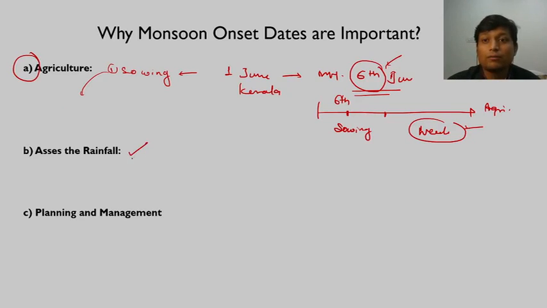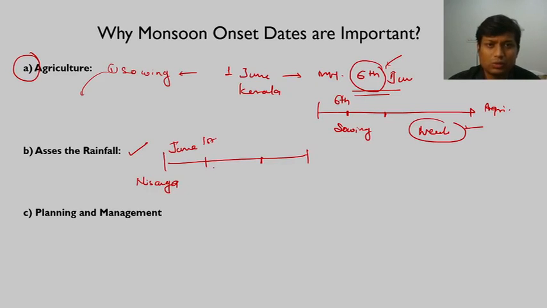Similarly, we have to assess rainfall pattern, right? So again I'll take this year's example. In the month of June, the western coast of India was hit by cyclone Nisarga, right? Rainfall in India starts somewhere around 1st of June, but in the region which was hit by the cyclone, it starts say some 10th of June or so. But before 10th of June, a lot of rainfall had already occurred because of cyclone Nisarga. So there was a copious amount of rainfall in Mumbai and along the adjoining western coast.